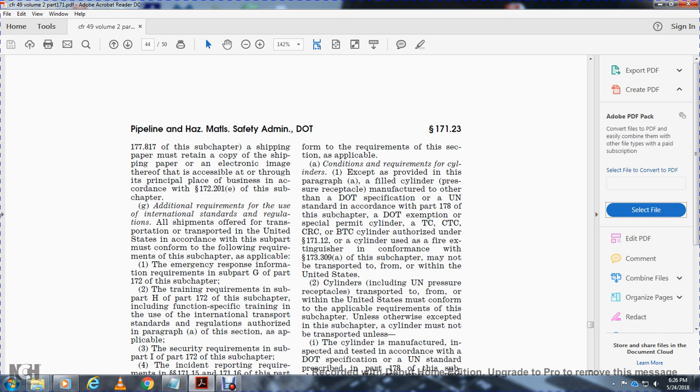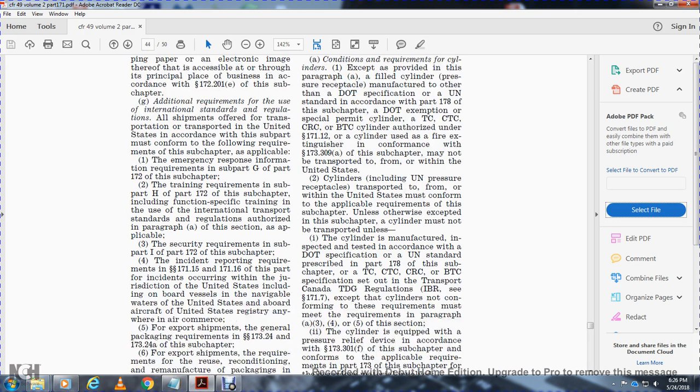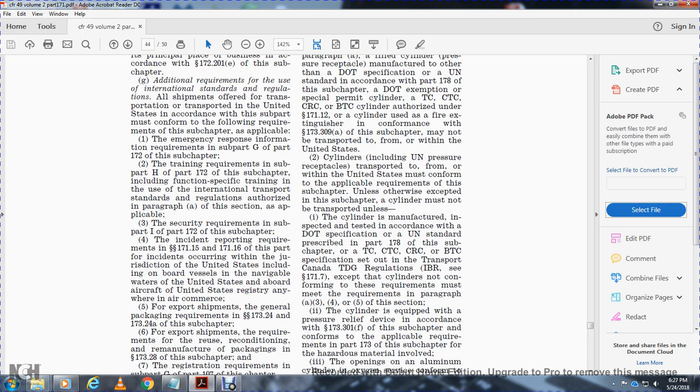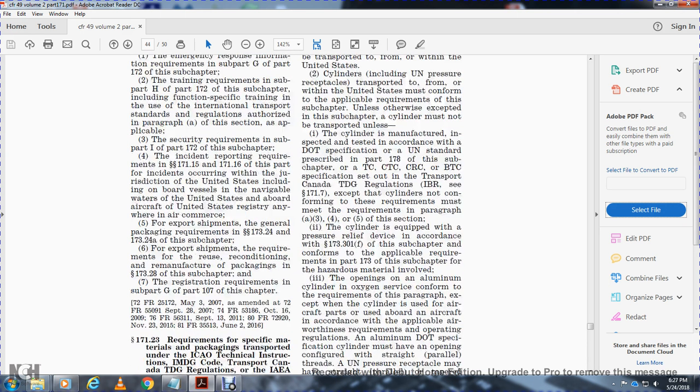Cylinders include the UN pressure receptacle transported to form of the United States must conform with the applicable requirements of the subchapter unless otherwise except for the subchapter. The cylinder must not be transported unless the cylinder is manufactured and inspected with the test in accordance with the DOT specification, UN standard prescribed in Part 178 with the subchapter, TCC, TCCRC, BTC certification set over the Transportation Canada Transportation Dangerous Goods Regulations, except for the cylinder not conforming to these requirements must meet the requirements of paragraph A3, 4, and 5 of this section.